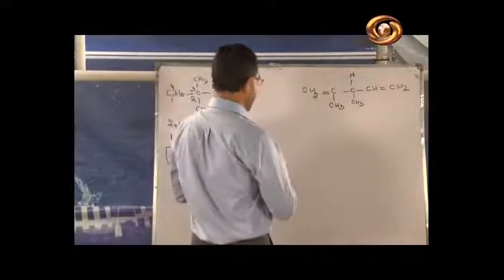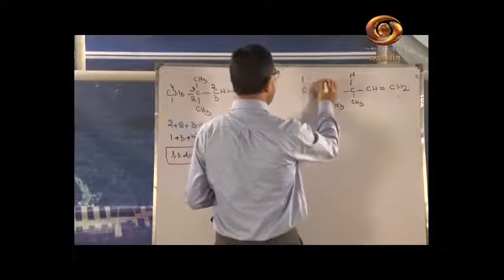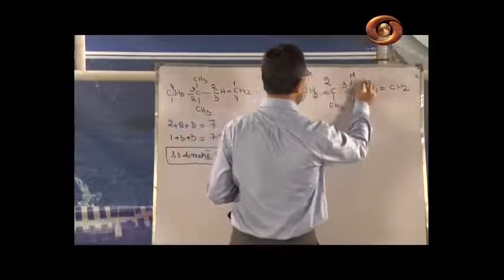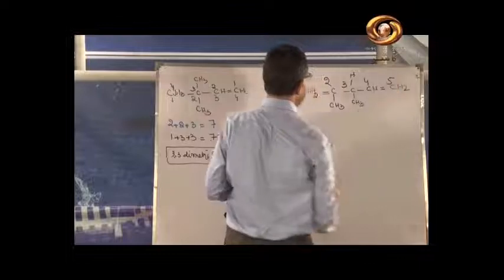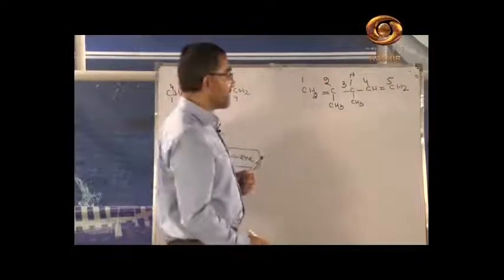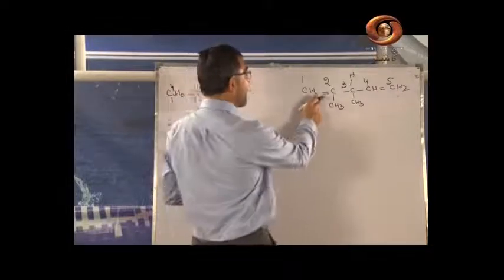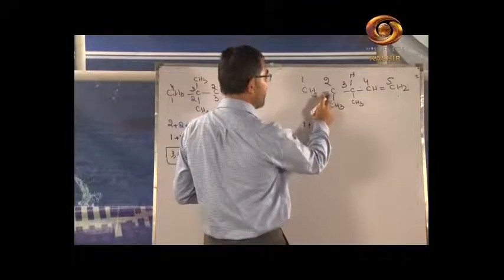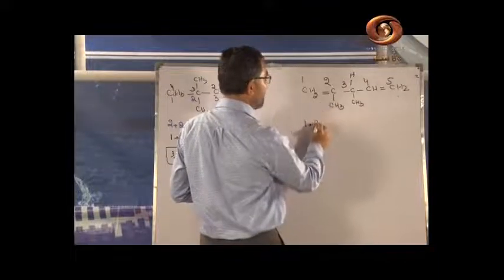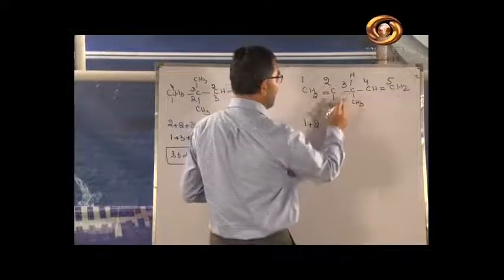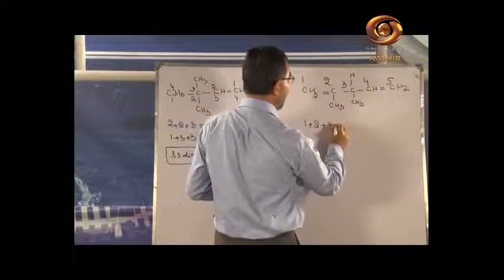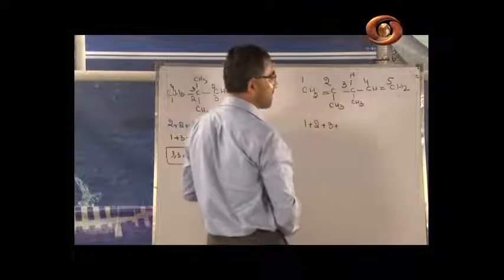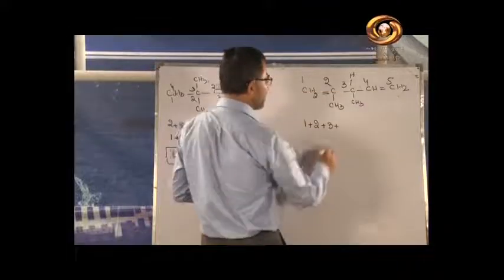If you start numbering from this side, 1, 2, 3, 4 and 5, what is the sum of the substituents? What is the sum of the positions? Here at carbon number 1 we have a double bond, this is 1, plus at position number 2 we have the methyl, this is plus 2. Here we have again a methyl, plus 3, and we have the double bond attached with carbon number 4, that is plus 4.